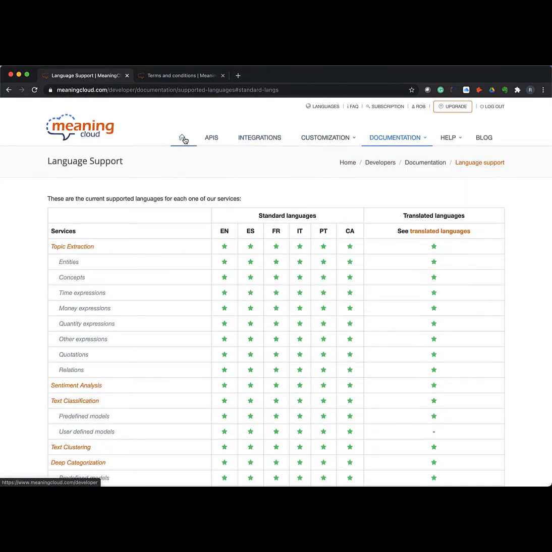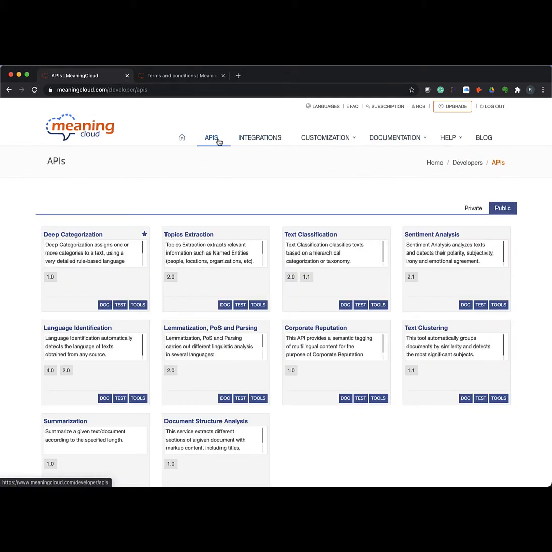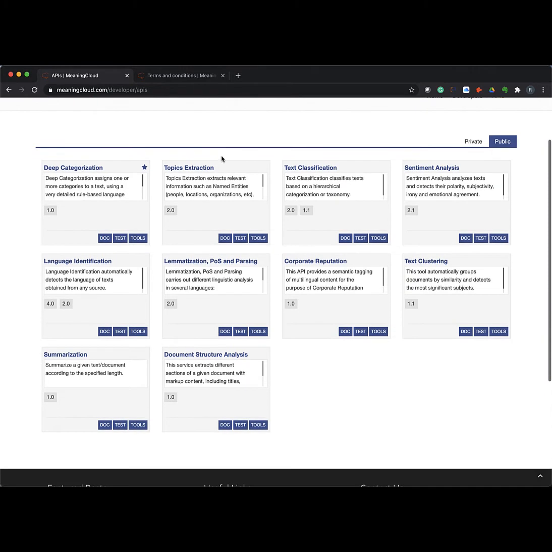All right, we'll go back here, and we'll look at the APIs themselves. So this is a page where I spend quite a bit of time, and we won't go really, really deep in it today because we're just going over the basics. But you can kind of play with all of the various APIs without leaving the comfort of the MeaningCloud website.